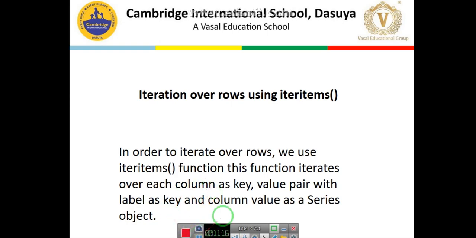So this method basically first works column-wise and then pairs each column with the corresponding label as a key. You know that we have basically two terms, one is key and then their corresponding values. So here the label acts as a key and the values in the column act as values. We can compare this with the series object also. Now we will move to the Python platform to demonstrate its example.